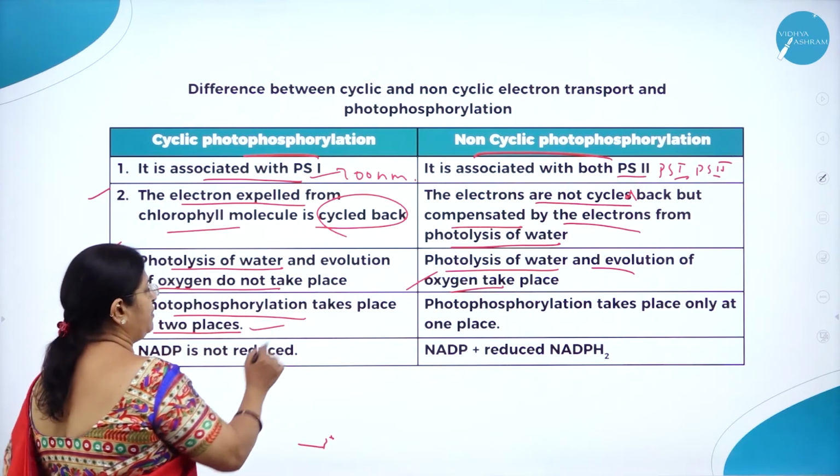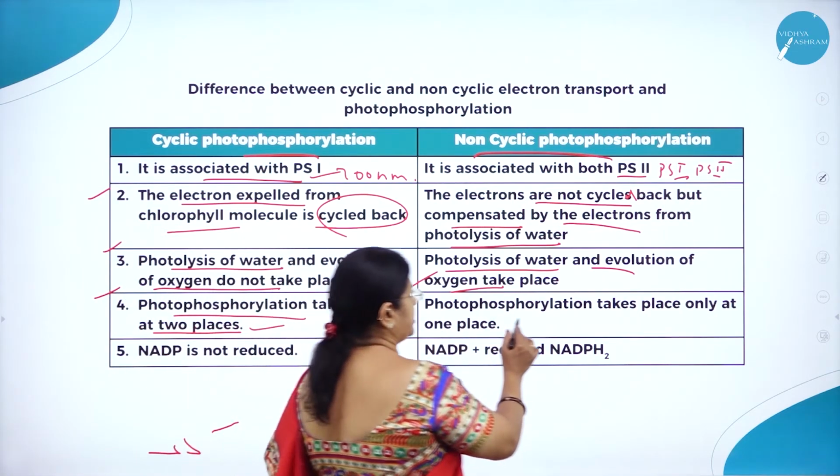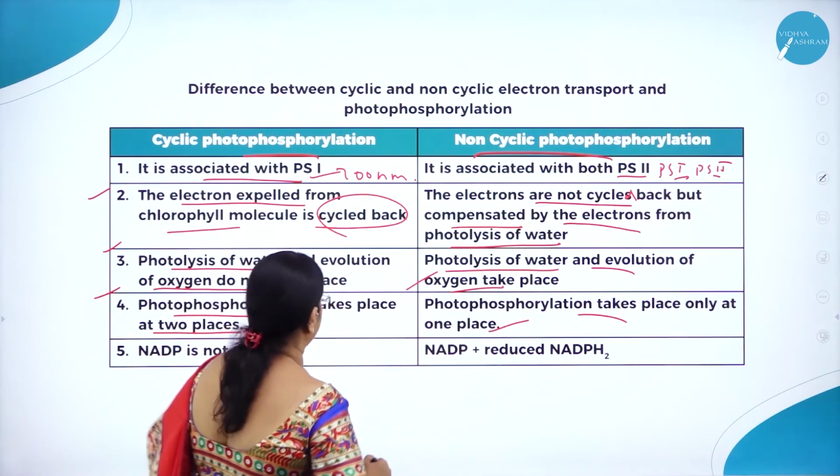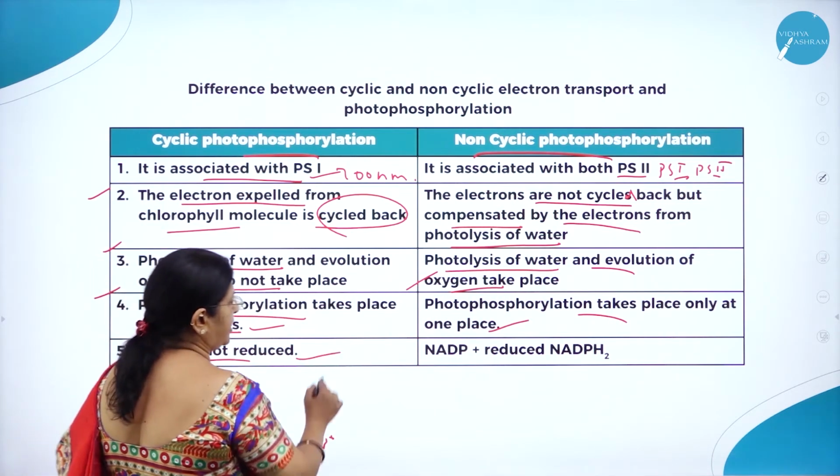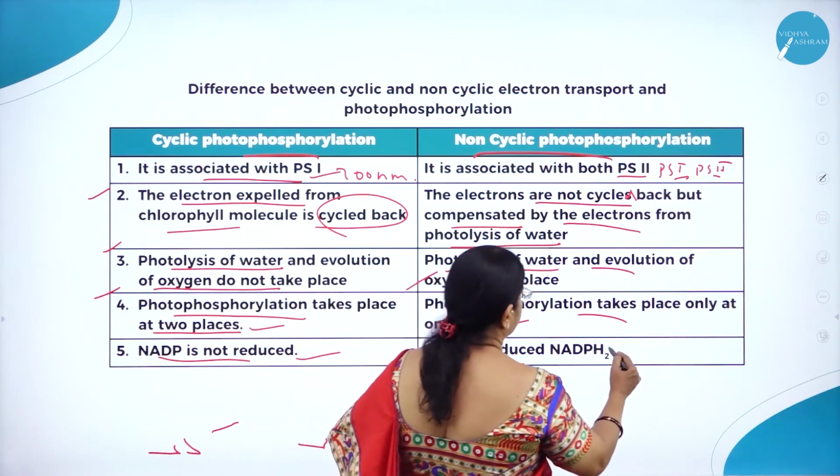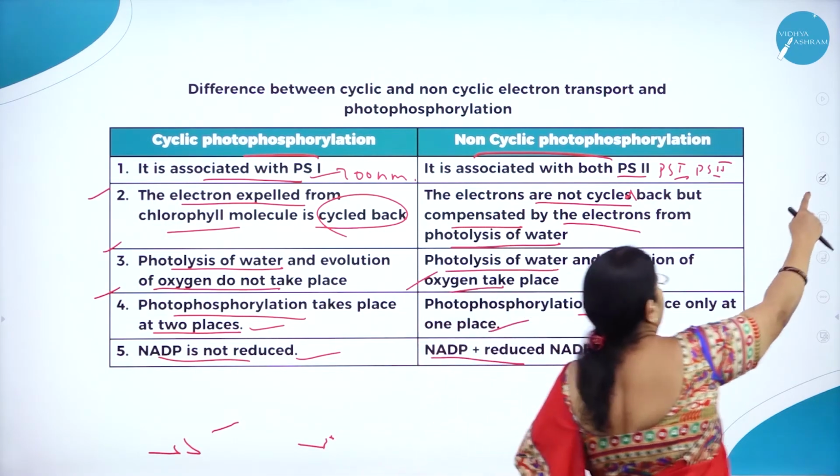In cyclic, photophosphorylation takes place at two places. Here in non-cyclic, photophosphorylation takes place only at one place. Then in cyclic, NADP is not reduced. Here NADP is reduced to NADPH2.